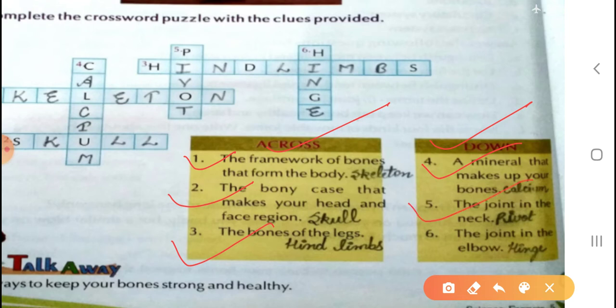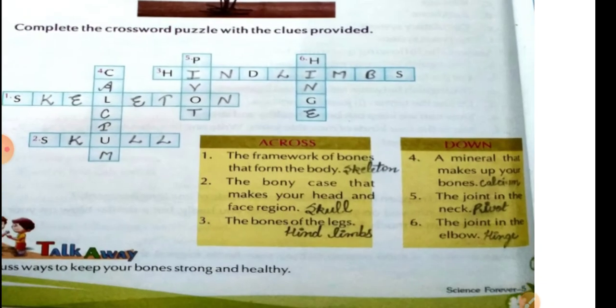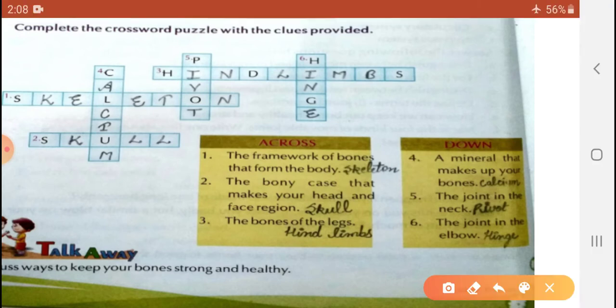You will see the joint in the neck. Have you seen, my dear students? Pivot. And 6, the joint in the elbow, hinge. Is that clear? I will speak again. First is skeleton, second skull, third limb, 4 calcium, fifth is pivot, and 6 is hinge.